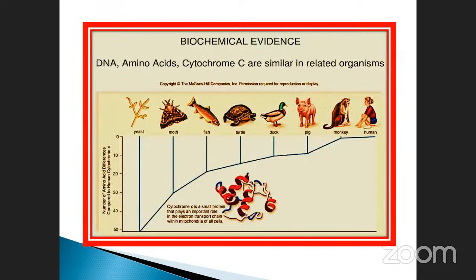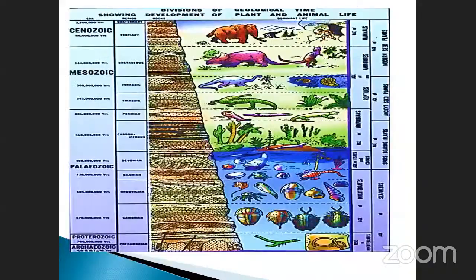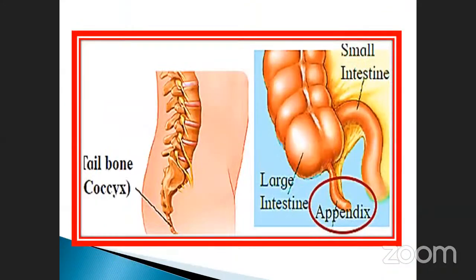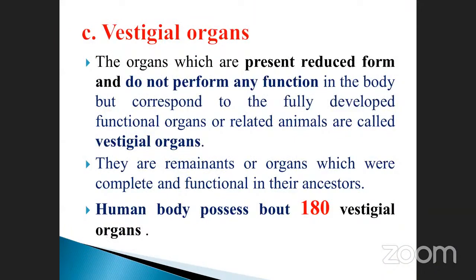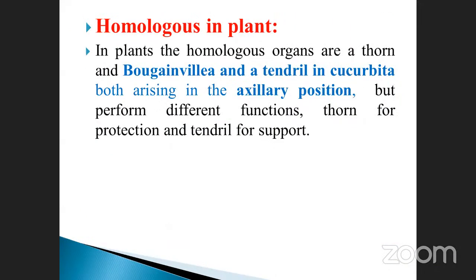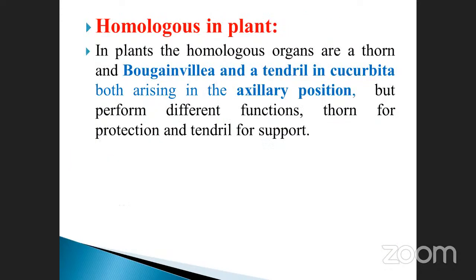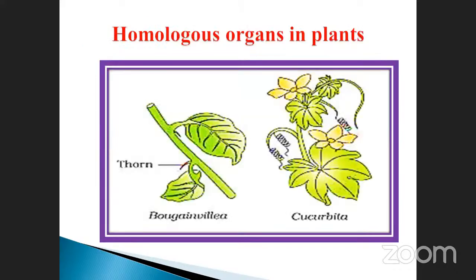Before that, you should know what things we have already come across. Homologous organs are already present in plants as well as animals: divergent.